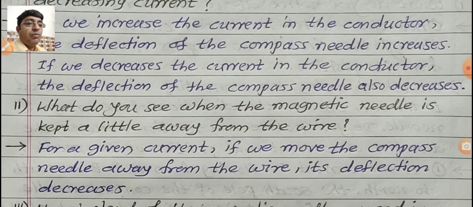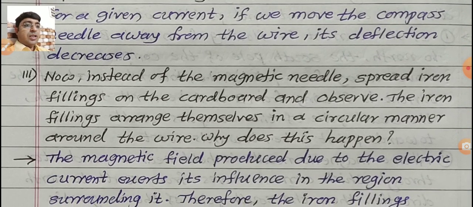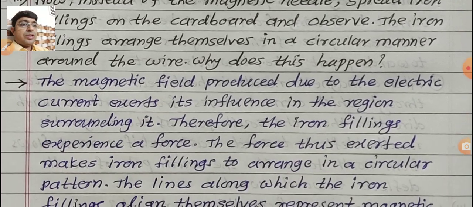Second question, what do you see when the magnetic needle is kept a little away from the wire? Answer: for a given current, if we move the compass needle away from the wire, its deflection decreases. Third question, now instead of the magnetic needle, spread iron filings on the cardboard and observe. The iron filings arrange themselves in a circular manner around the wire. Why does this happen? Now check the answer.